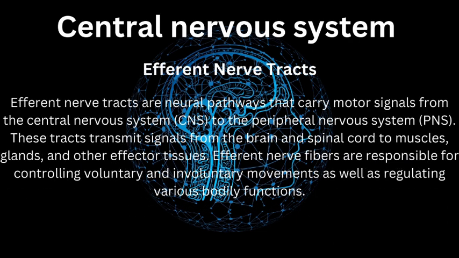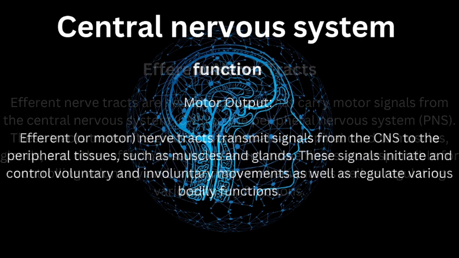Next, efferent nerve tract. Efferent nerve tracts are neural pathways that carry motor signals from the central nervous system, CNS, to the peripheral nervous system, PNS. These tracts transmit signals from the brain and spinal cord to muscles, glands, and other affected tissues. Efferent nerve fibers are responsible for controlling voluntary and involuntary movements as well as regulating various bodily functions.